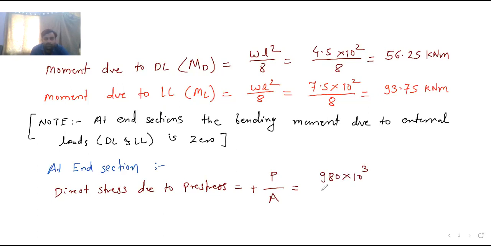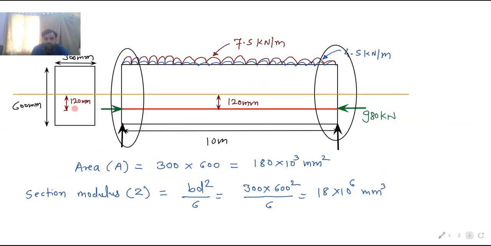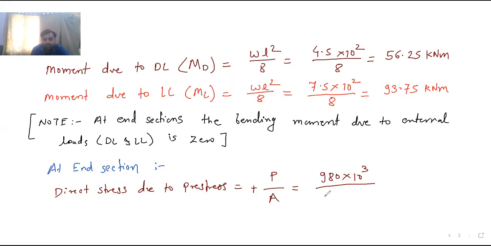So 980 into 10 to the power 3 divided by the area, which is 180 into 10 to the power 3. So what is our answer? P by A is 5.45 MPa. 5.45 Newton per mm square or megapascal, you can say.